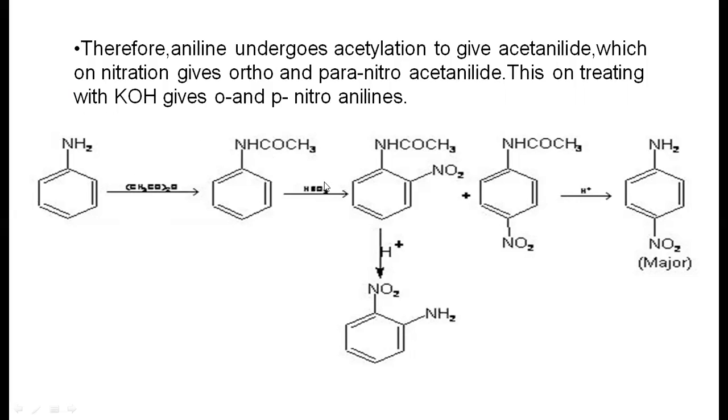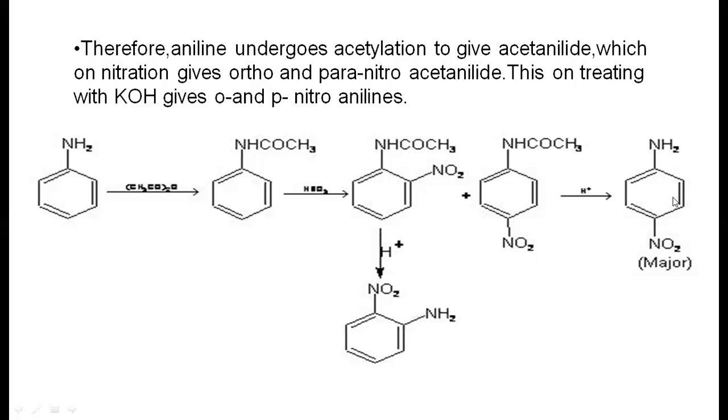When it reacts with HNO3, it produces orthonitroacetanilide as well as paranitroacetanilide. On further hydrolysis, the acetyl group is eliminated, giving orthonitroaniline, and from the para compound it produces paranitroaniline. Paranitroaniline is formed as the major product.